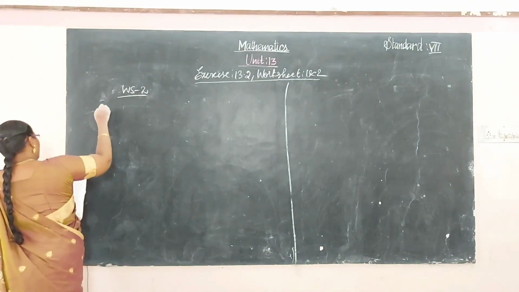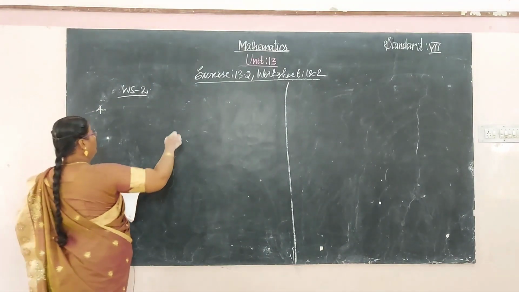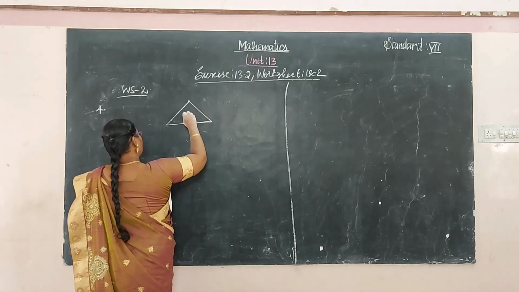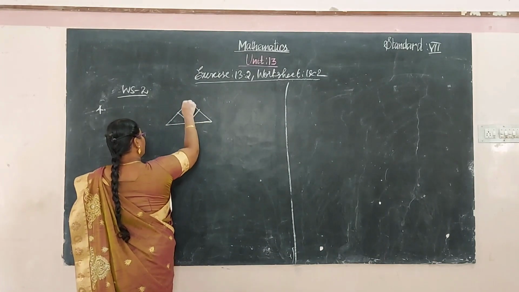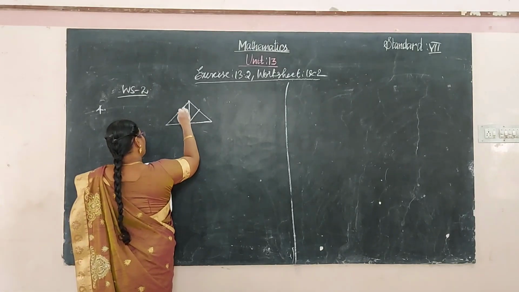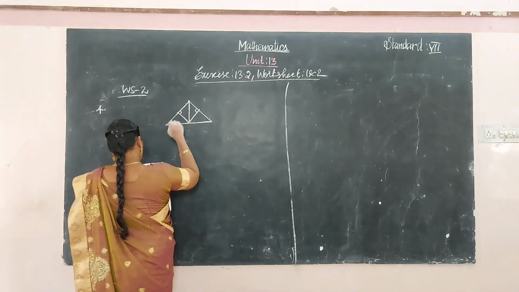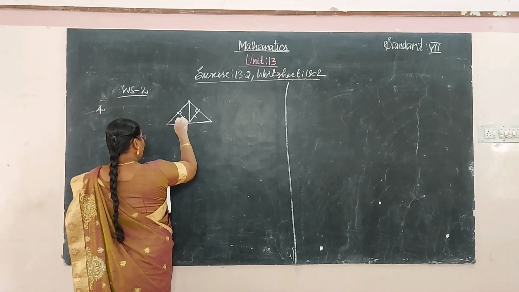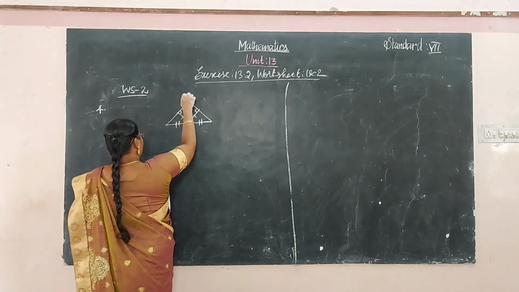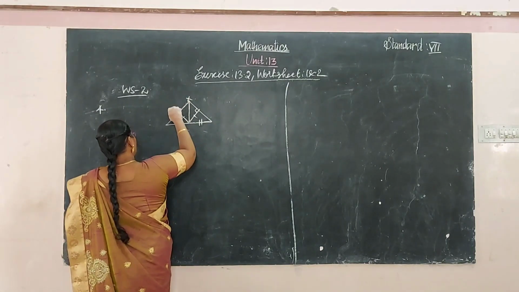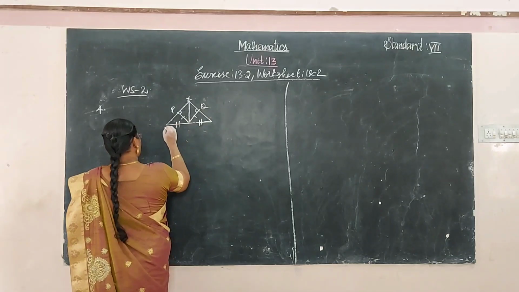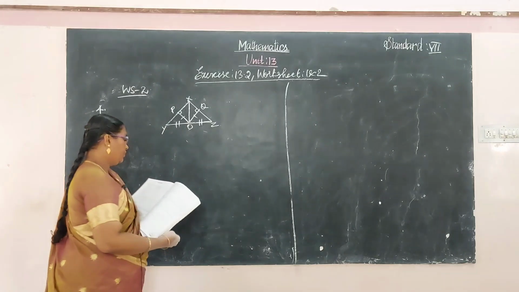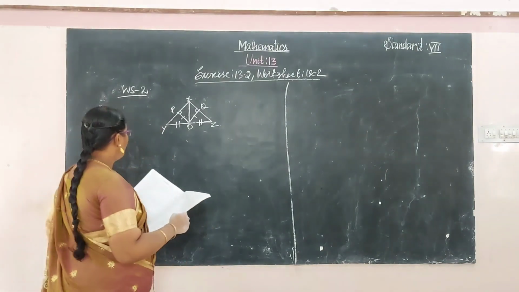Sheet 2, fourth problem. The fourth problem. In the figure,